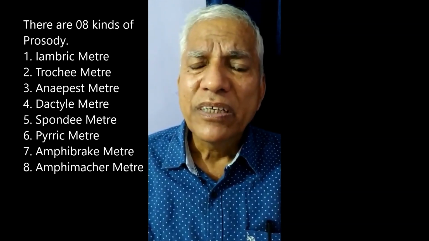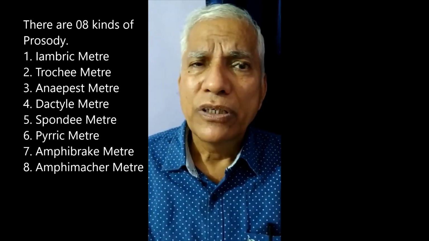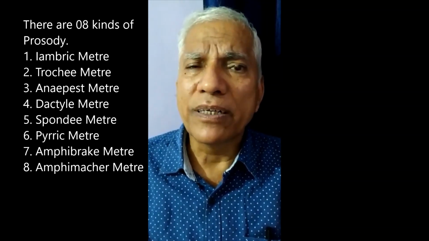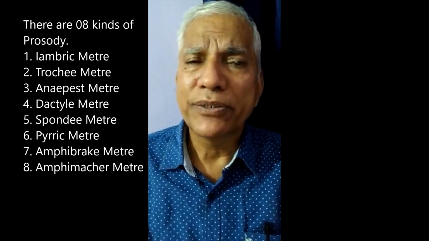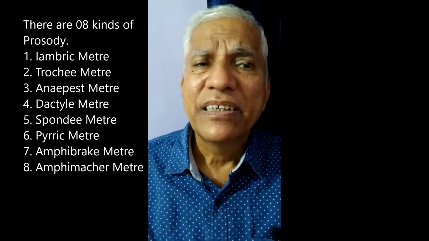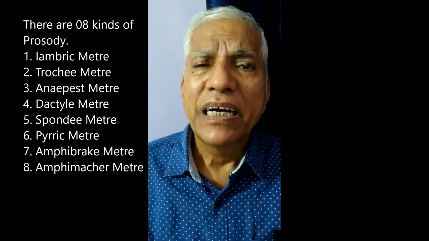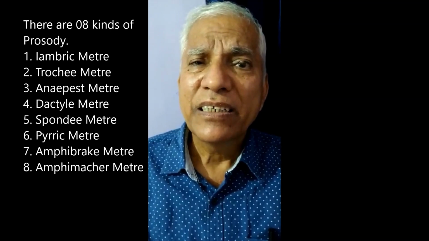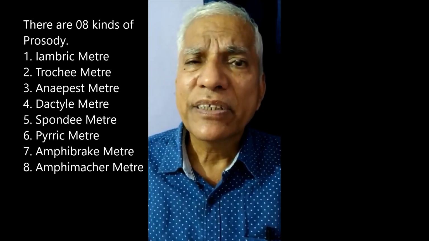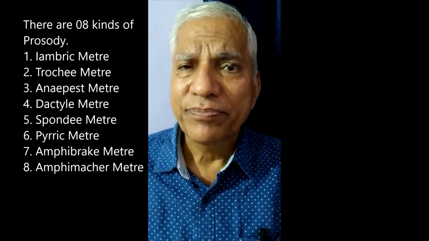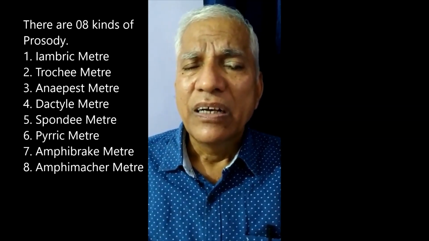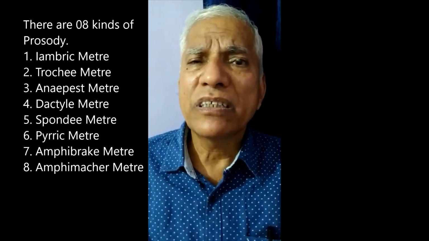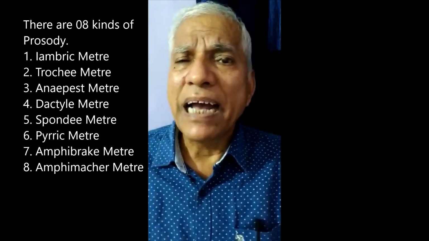Now there are meters or feet having more than two syllables, or three syllables. Number 5, a spondee. In a spondee, both the syllables are accented. The 6th type of meter or foot is Pyrrhic.